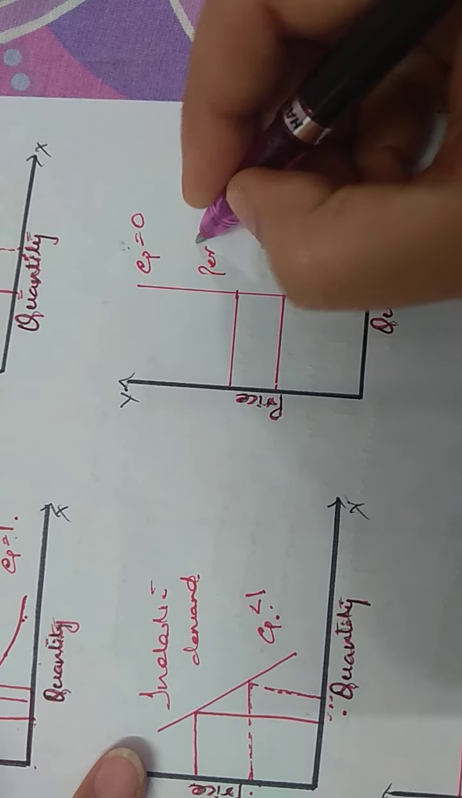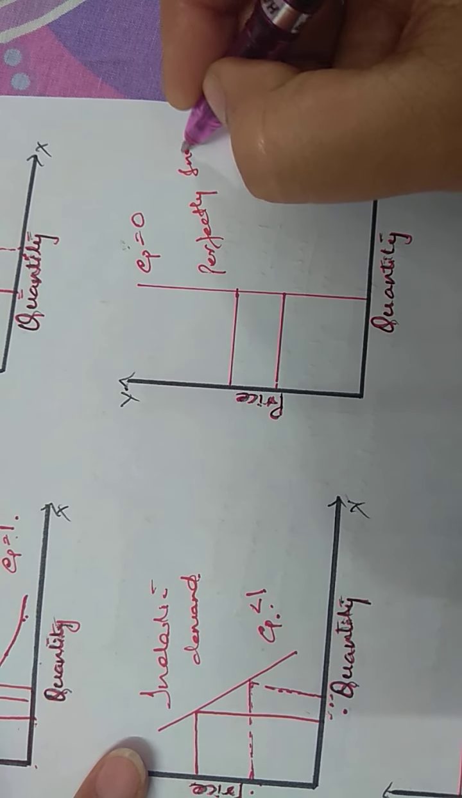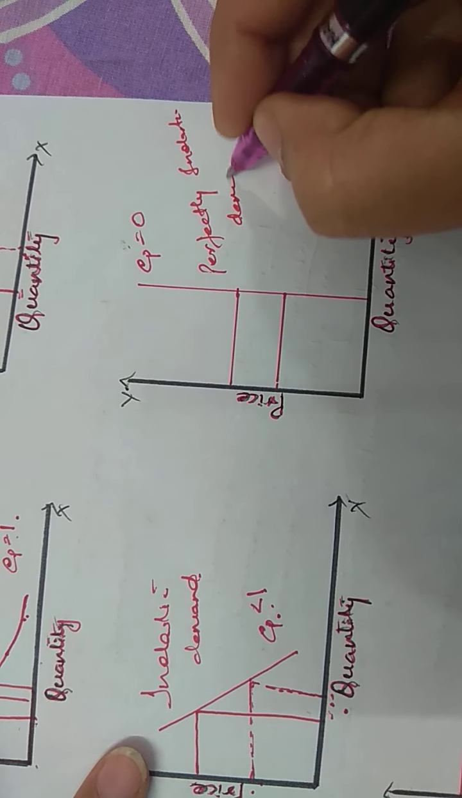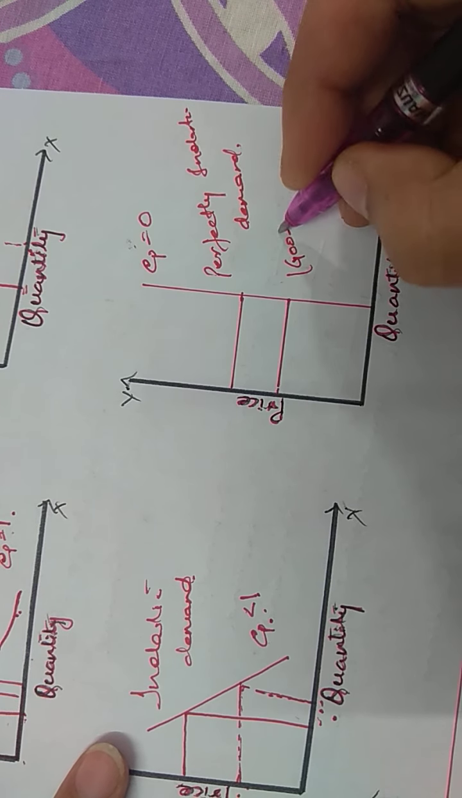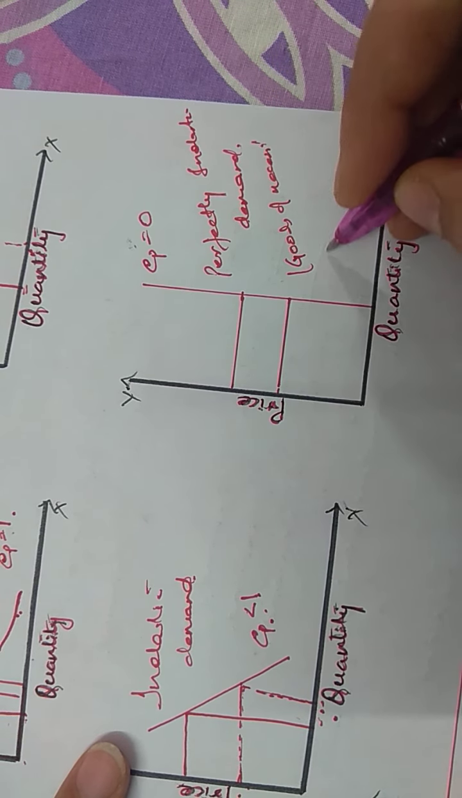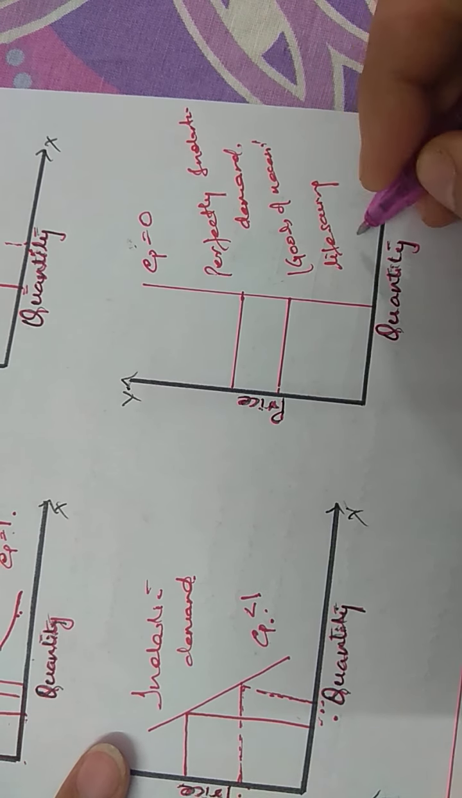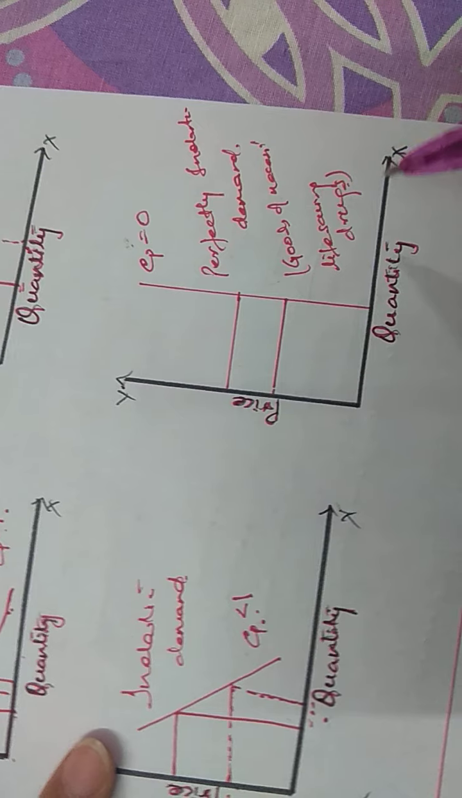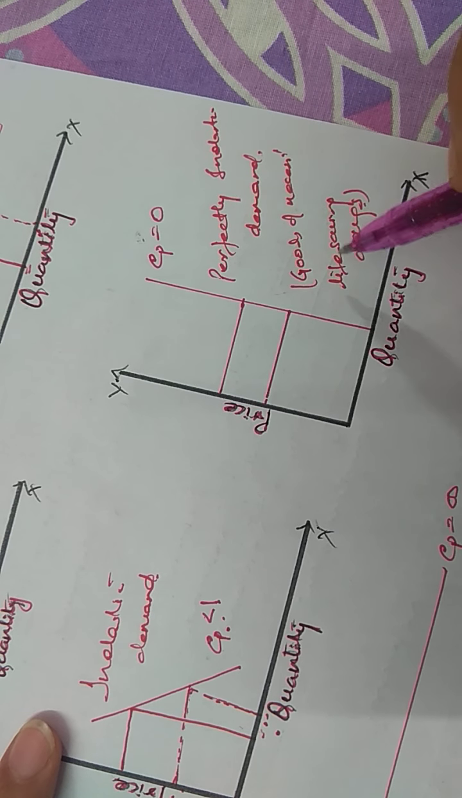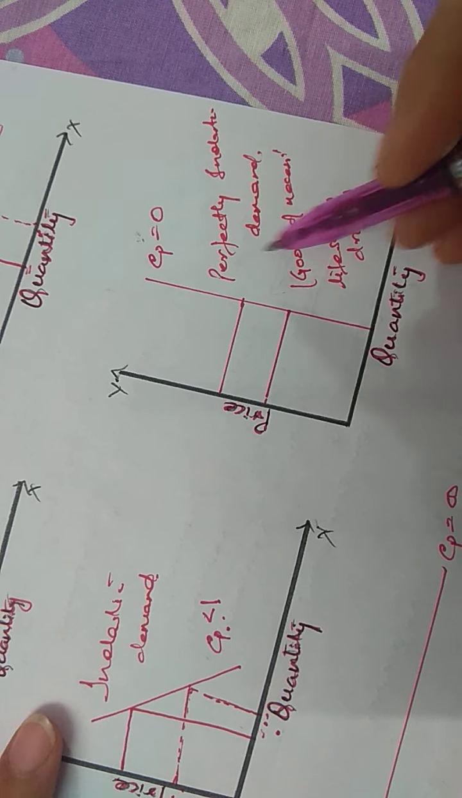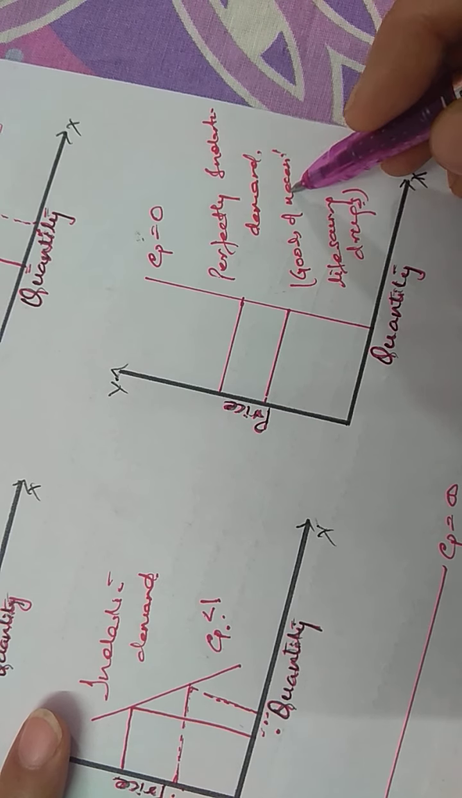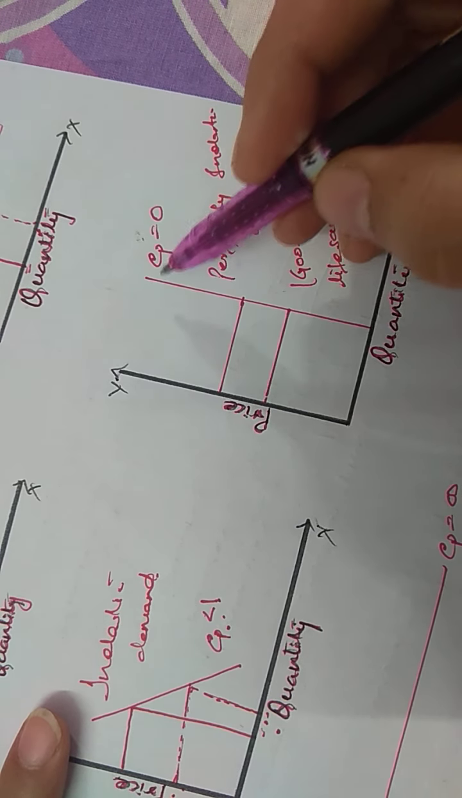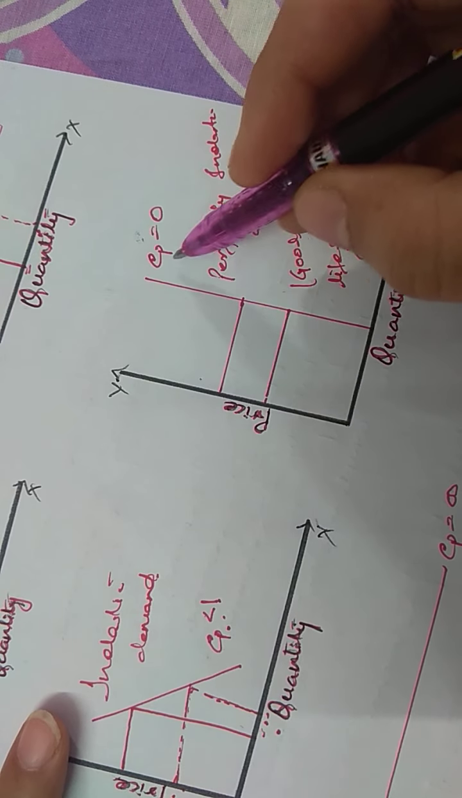This is perfectly inelastic demand. This happens in case of goods of necessities or life-saving drugs. Now, if a medicine or a drug can save the life of a person, no matter how expensive it is, you will want to purchase it. So such a demand curve is shown in case of goods of necessities or life-saving drugs. So it is always parallel to the y-axis. Elasticity of demand is equal to 0 here.